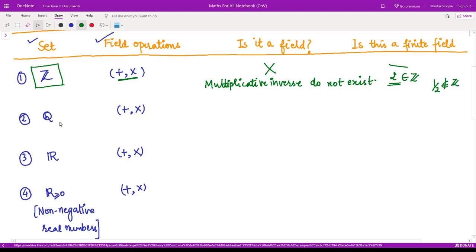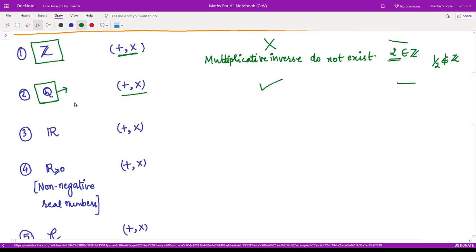Let us look at the next example. The set of rational numbers along with the usual addition and multiplication. Yes, it is a field. Moreover, is this set finite? No, it is not finite because it contains infinitely many numbers, right? So this is a field but not a finite field. I have a separate video on this. If you have any doubt, you can watch that.